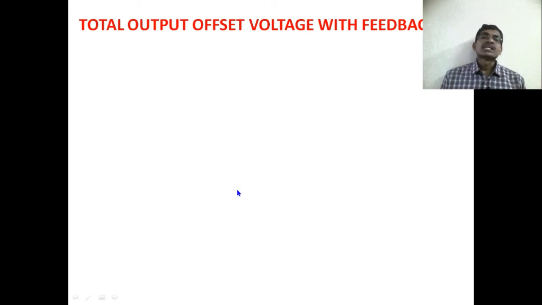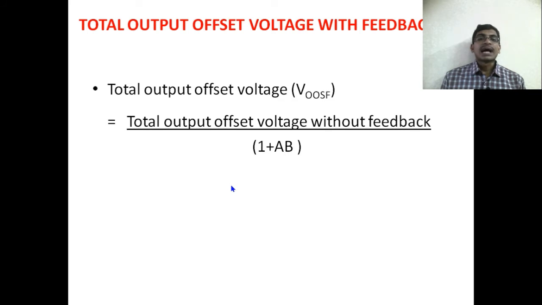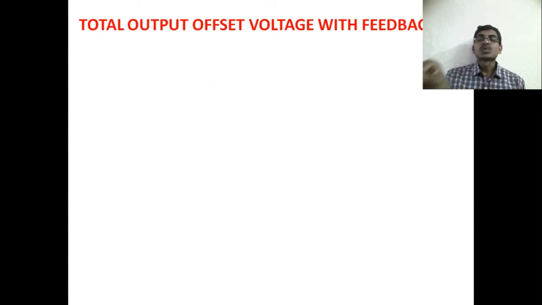Next topic is the total output offset voltage with feedback. First of all, what is output offset voltage? If we are not applying any input voltage to our operational amplifier, then output voltage must be equal to 0.